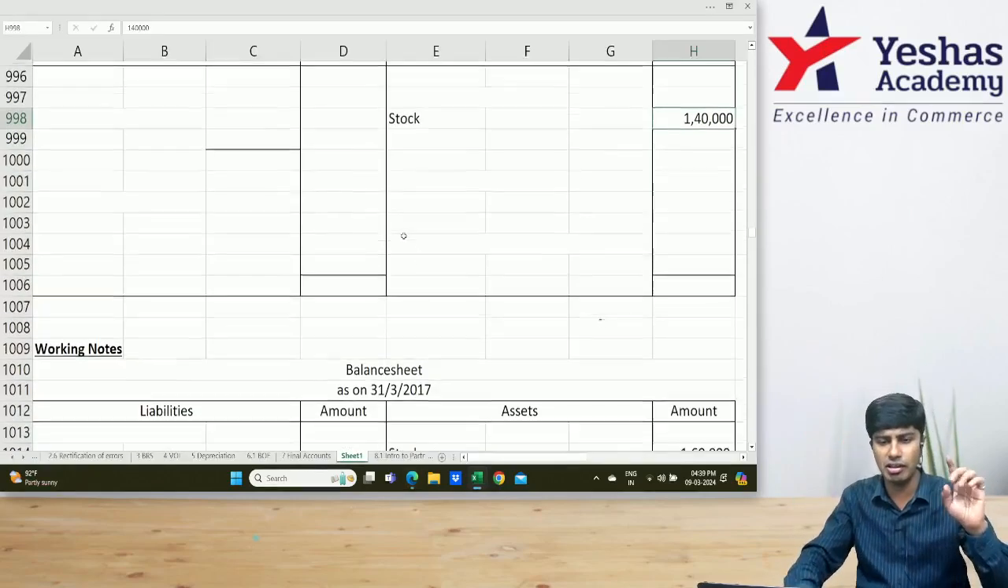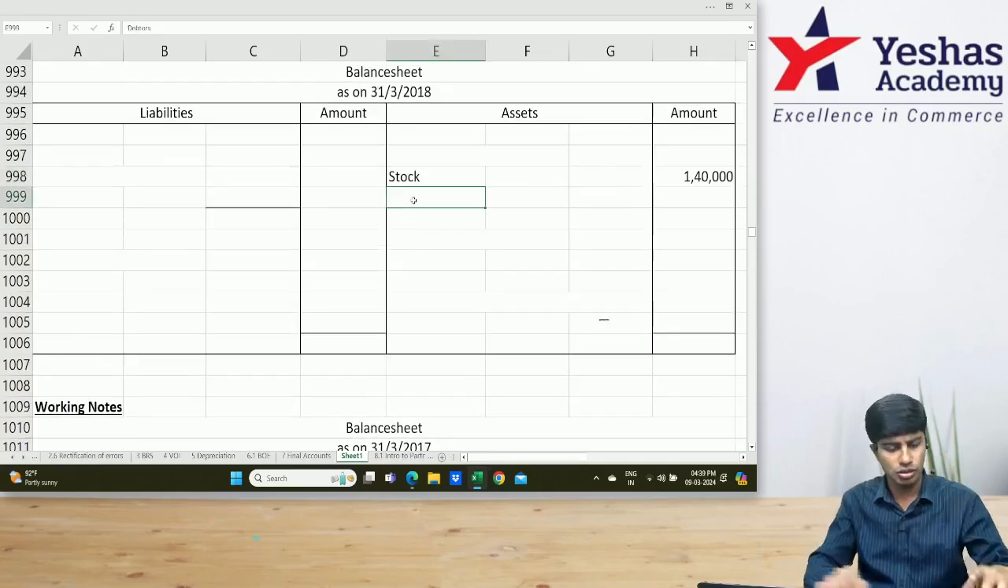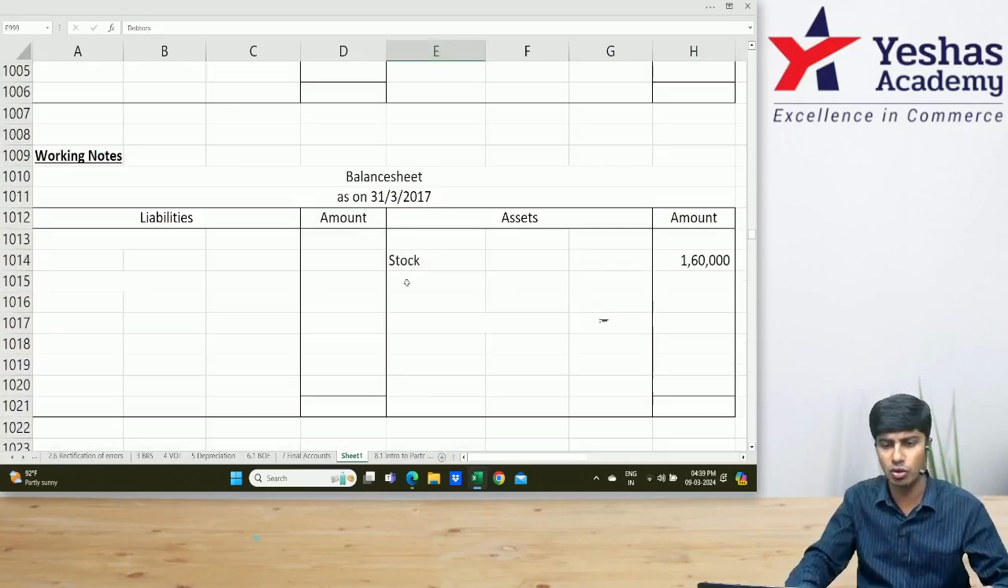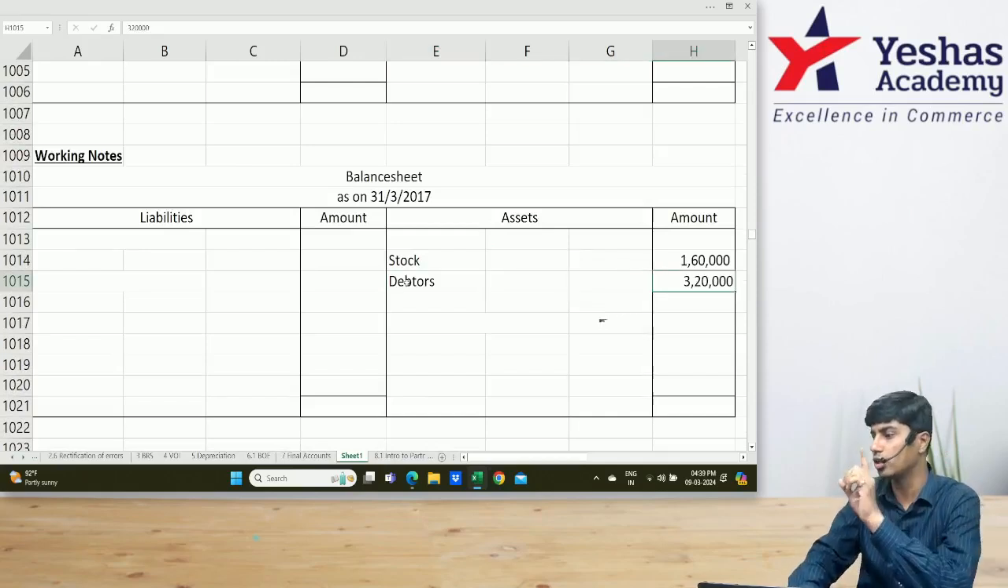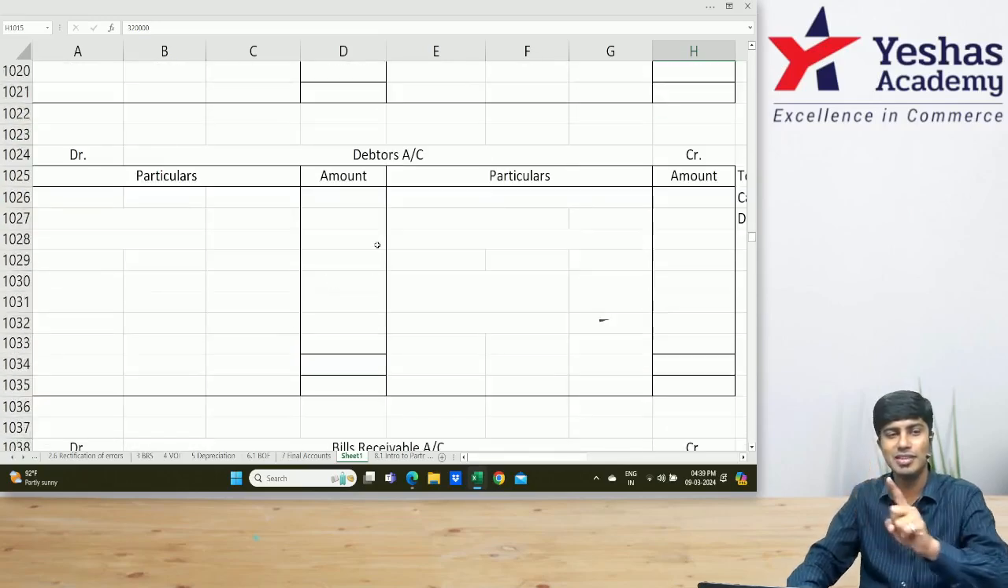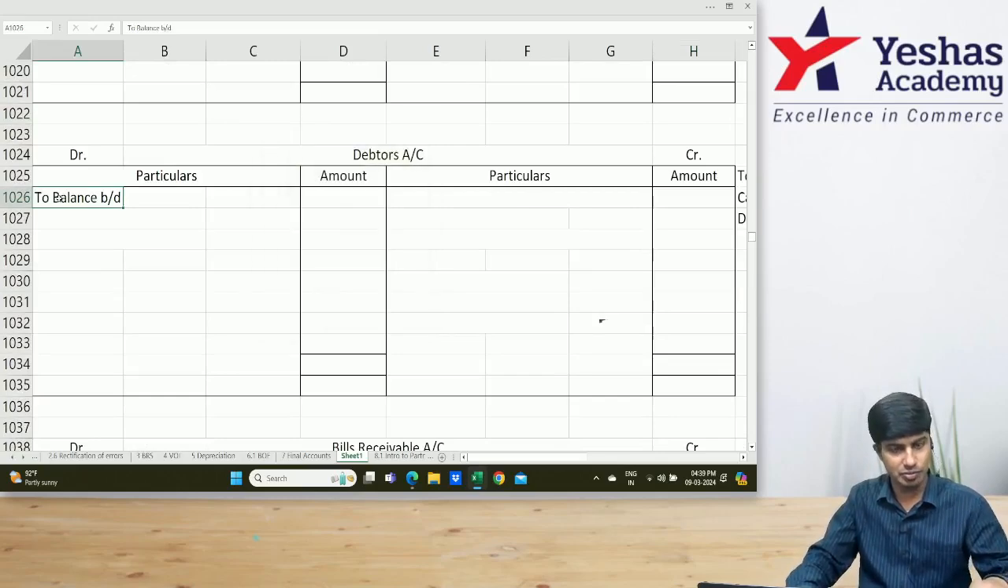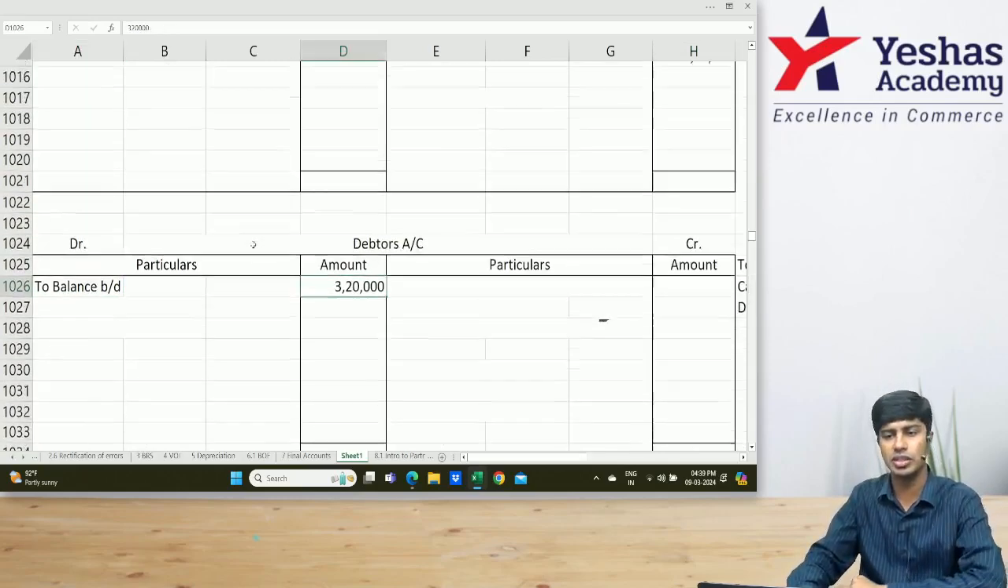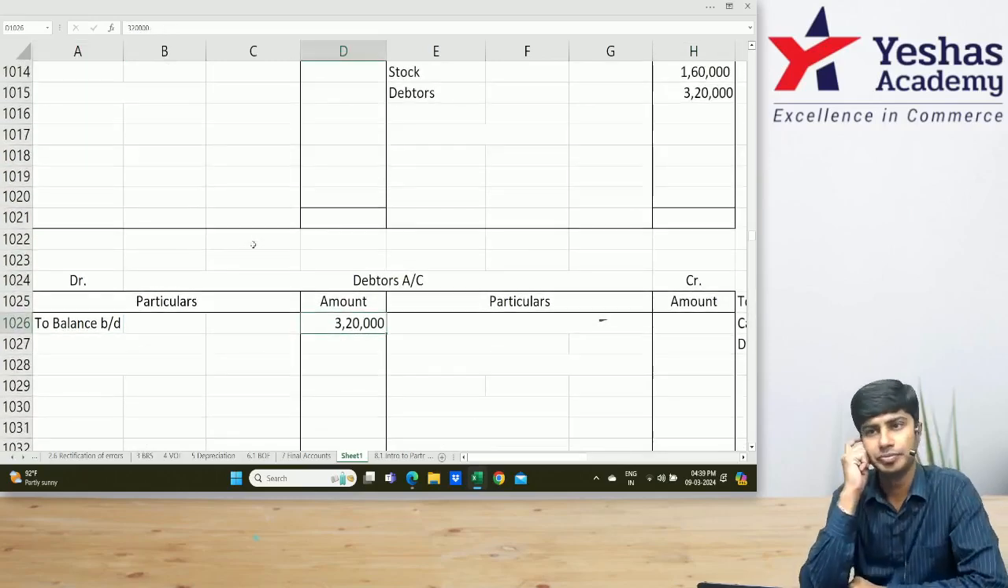Second one, this debtors will be written in the opening balance sheet as debtors. Debtors in the working note, debtors balance sheet 3,20,000. First place. Then below, in the debtors account, debit side, balance brought down 3,20,000. Now write.